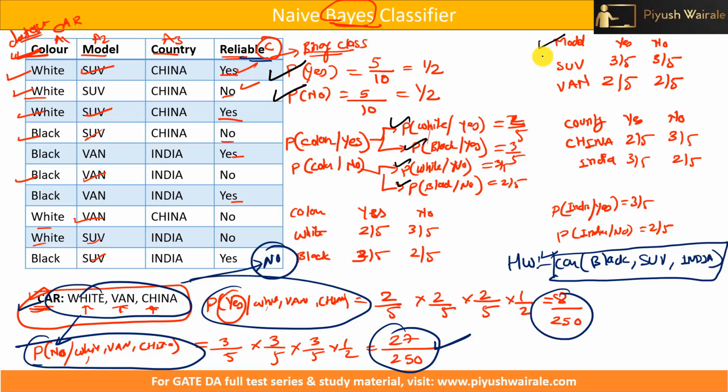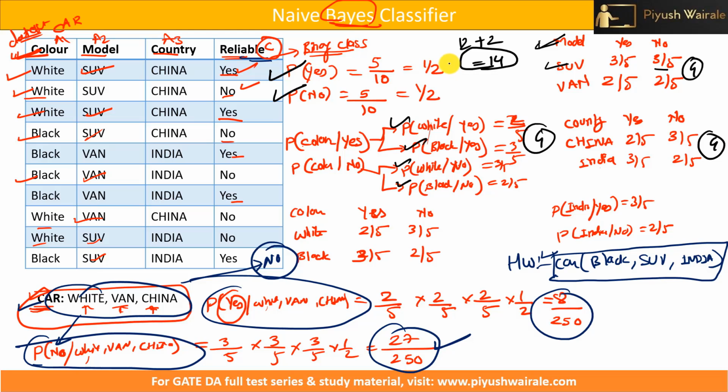So that is basically the probability of being SUV given that it is yes, so this is 1. The probability of being SUV given that it is no, that is basically 2. Similarly, these 4 types of parameters we need to find out for a particular model also. So here 4 parameters, here 4 parameters, similarly here also 4 parameters. So in total how many parameters do we need to find out? 4, 4, 4, that is basically 12, plus these 2 parameters. So the answer will be 14 parameters I need to find out.